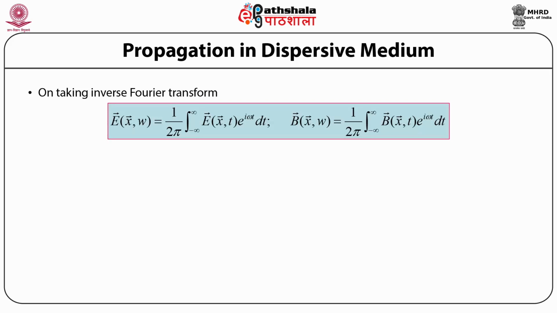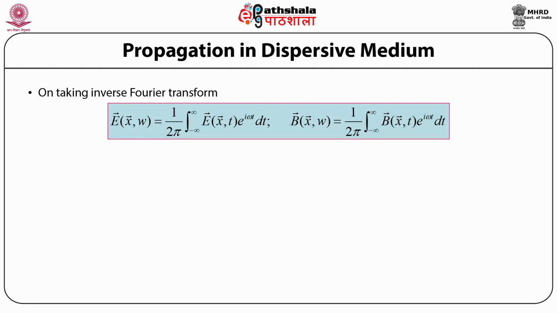Similarly, the magnetic field induction vector inverse transform is given by B as a function of position vector x and angular frequency omega is equal to 1 upon 2 pi times the integration over dt from minus infinity to plus infinity, acting on B as a function of position vector x and time t times exponential to the power iota omega t.